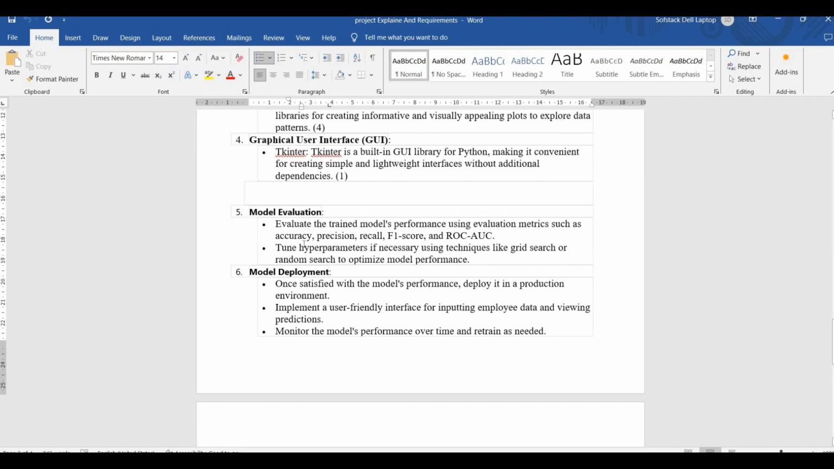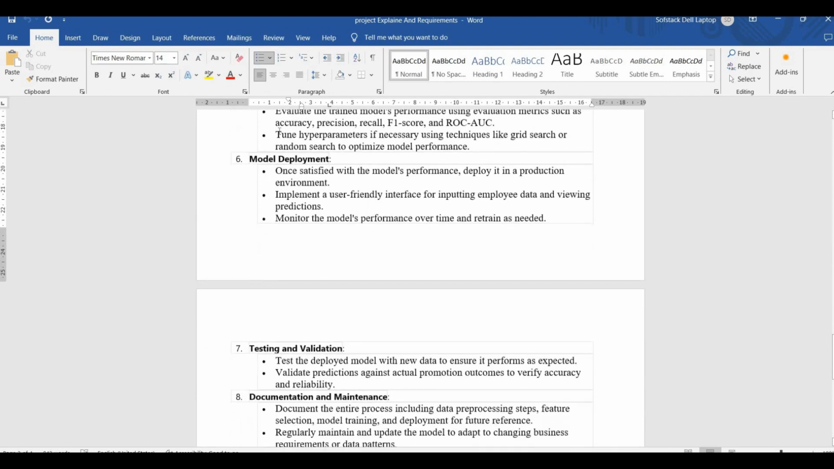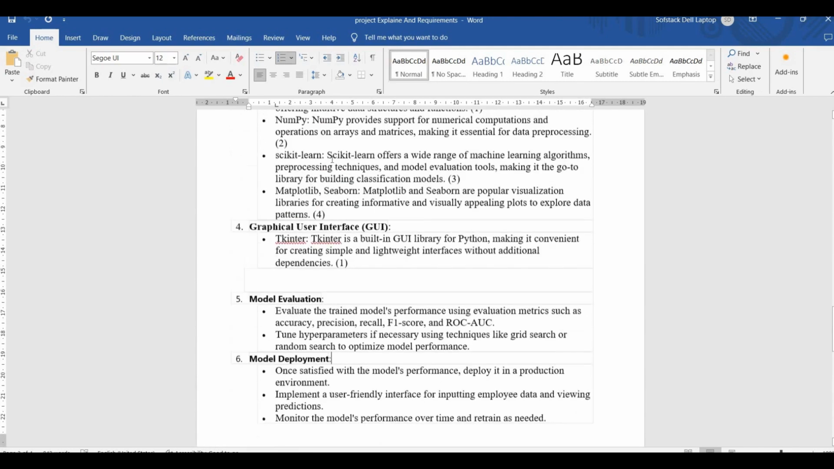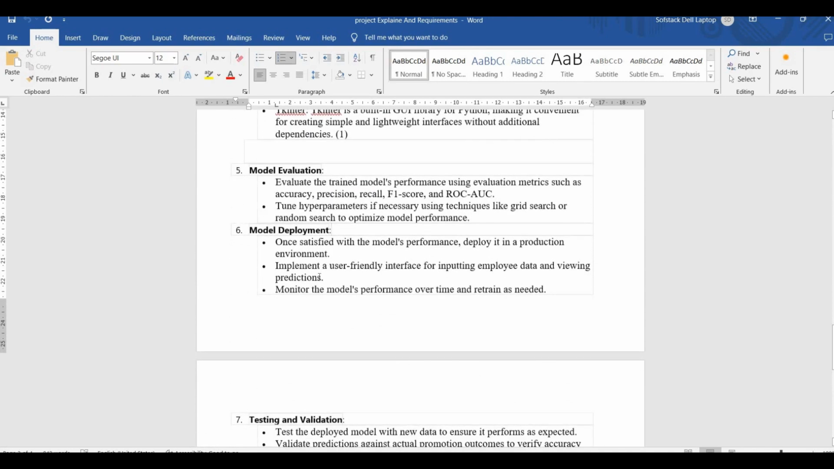Then it is also asking to tune hyperparameters if necessary, that is, if the model is not performing well, and to use techniques like grid search or random search to optimize model performance. If I'm to comment on grid search and random search, grid search is a more time-consuming approach, so random search is something we'll be aiming for first. And then we have model deployment. Since we are also giving it an interface using tkinter, it needs to be deployed as well.